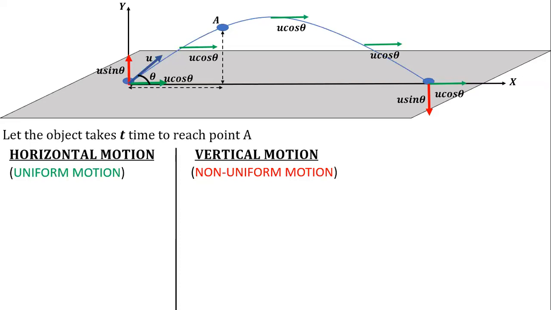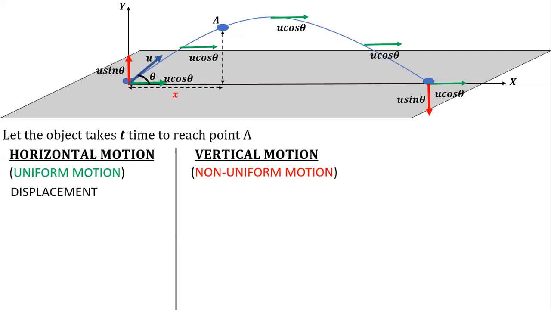Both were covered in the same time t, because the two motions are happening simultaneously. So suppose I talk about the horizontal motion; I will assume the horizontal displacement as x.